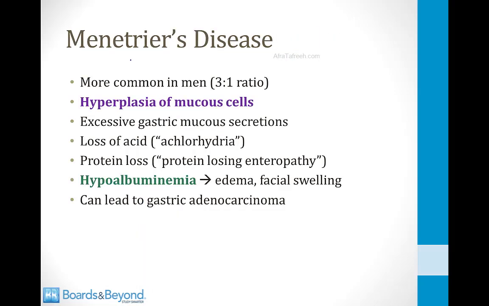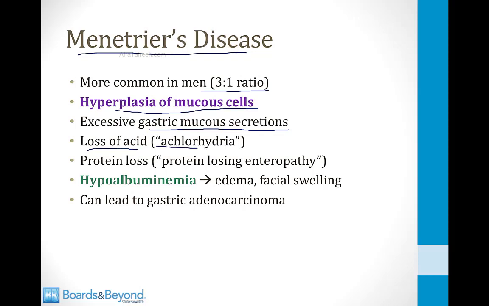All of these disorders are rare, but one of them that is worth knowing for Step 1 is called Menetrier's disease. This is an acquired disorder of the stomach of unknown cause. It's much more common in men, 3 times more common in men than in women. And the hallmark of Menetrier's disease is hyperplasia of the mucus cells in the stomach. As a result, there are excessive gastric mucus secretions. This neutralizes the acid of the stomach, and there's loss of acid in the stomach, which is called achlorhydria.